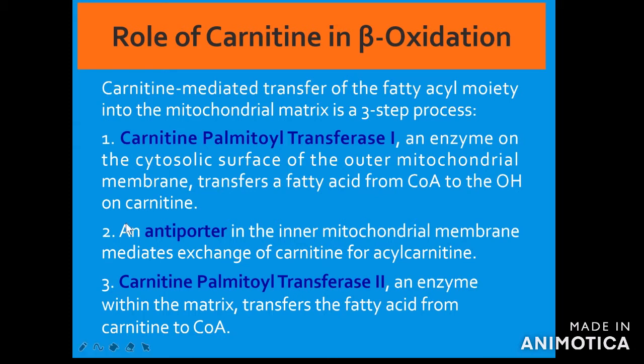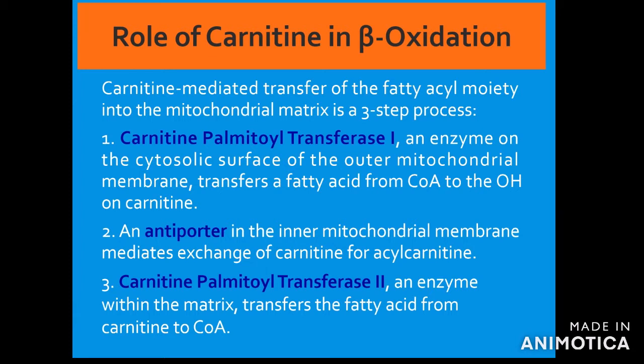That reaction will be carried out with the help of the enzyme called carnitine acyltransferase 1. The fatty acyl carnitine then enters between the inner and outer mitochondrial membrane, where it gets transported inside the mitochondrial matrix with the help of the enzyme called acyl carnitine translocase.